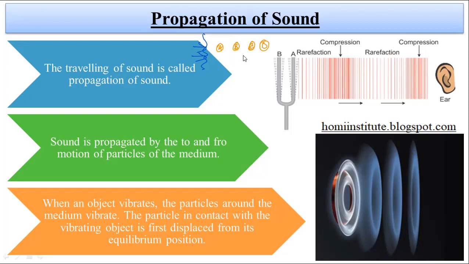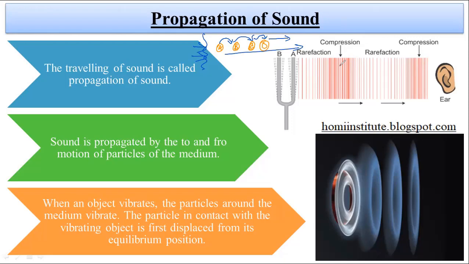And this phenomenon will be carried on and on, or it will continue from C to D and so on and on. And that's what we have to understand for the propagation of sound, that the energy can be transmitted from one particle to another, and another to another, and like that the energy carries on from one end to another end.